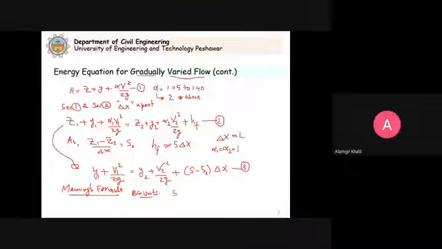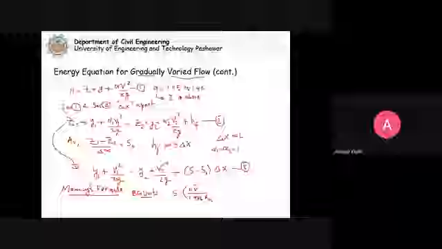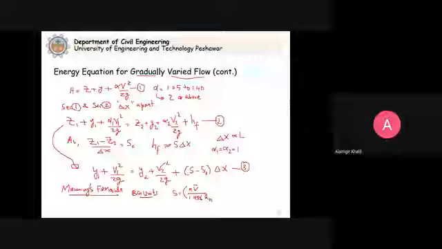If you simplify that, this S, which is the slope of the energy line, will be equal to Manning's n, the Manning's roughness coefficient, times velocity V bar, divided by 1.486 times the hydraulic radius R_H bar to the power of 2/3. And because it is the slope that we calculate, we take it as the square.